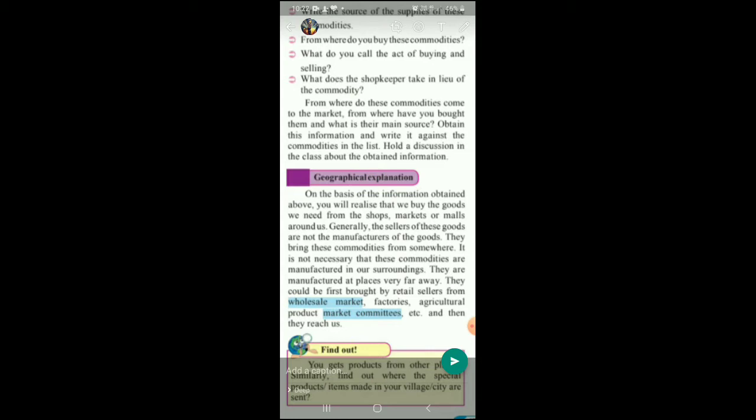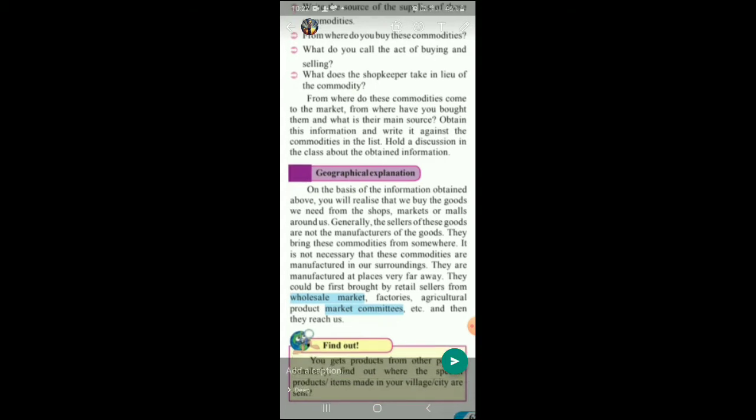Generally, the sellers of these goods are not the manufacturers of the goods. For example, the Link pen that you have bought from the shopkeeper, he is just the seller of that good. He is not the one who has produced that good. Am I right? So the seller and the producer or the manufacturer are different persons. The manufacturer or the producer has produced the goods. It has come to your local shop and you are buying your commodity from that local shopkeeper. So the seller and manufacturer of the goods are different persons.